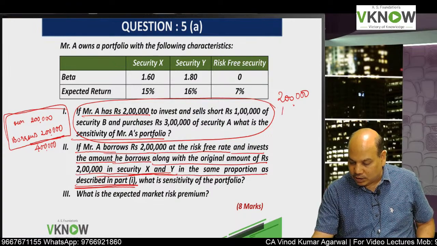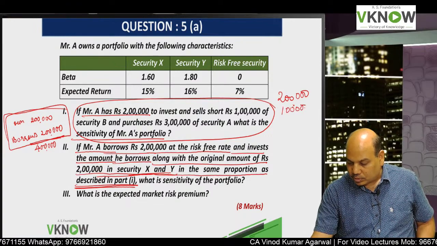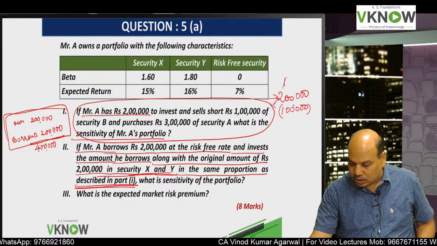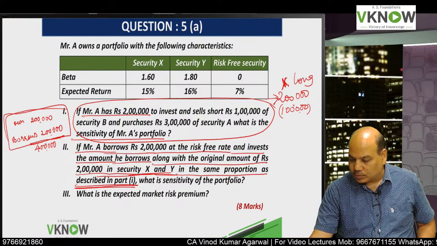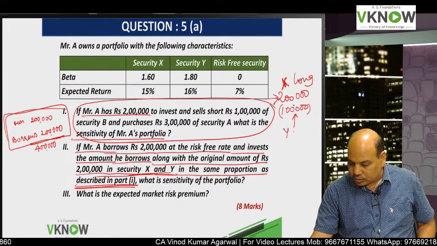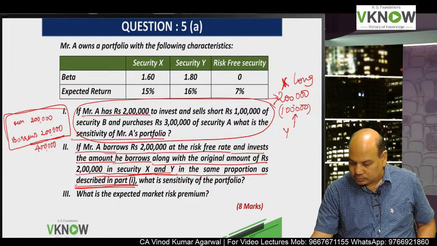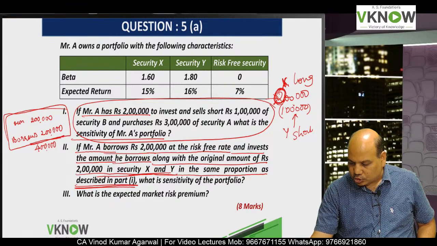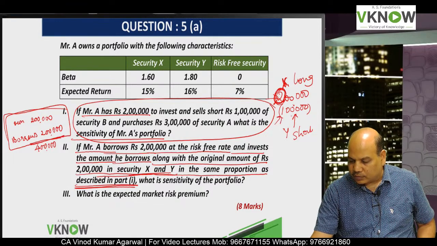In part 1, what had happened? We had 2 lakh in X long position, and 1 lakh short in Y. So basically the ratio is, if you have 2 lakh rupees, you are short selling half of that.